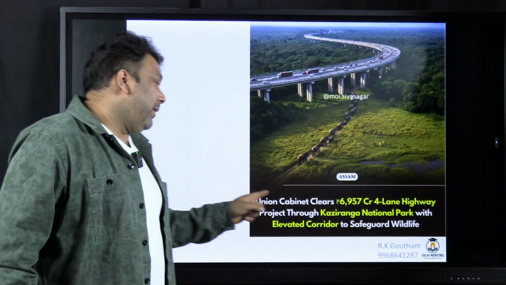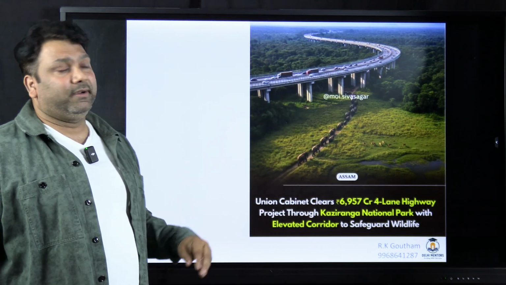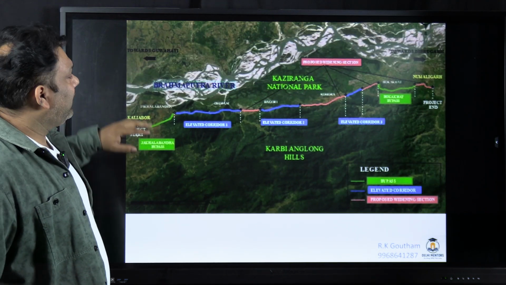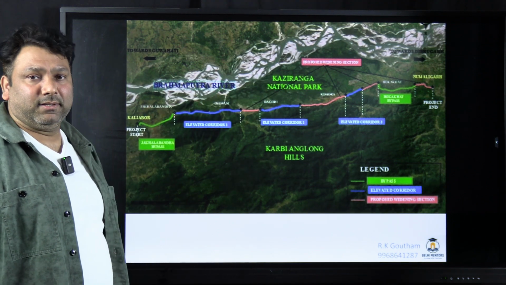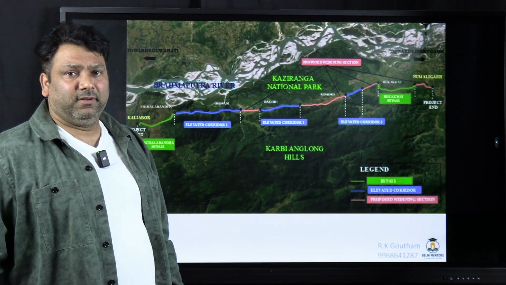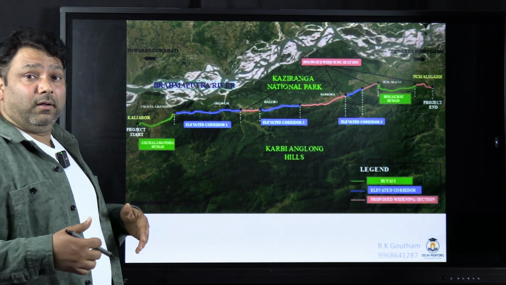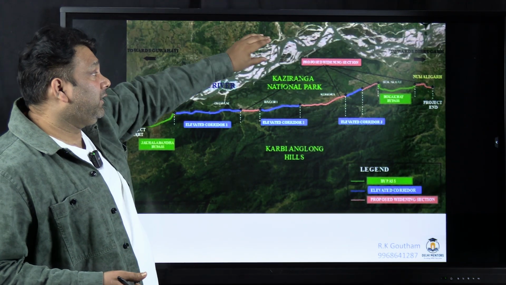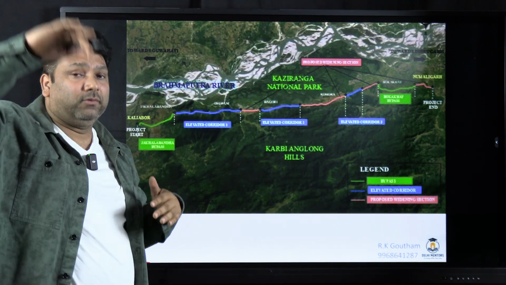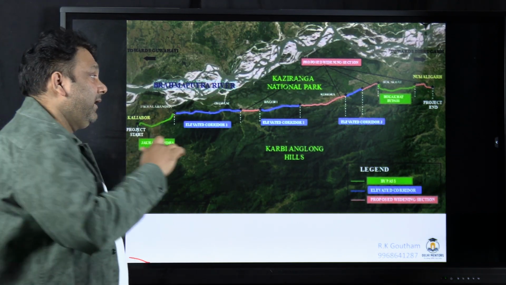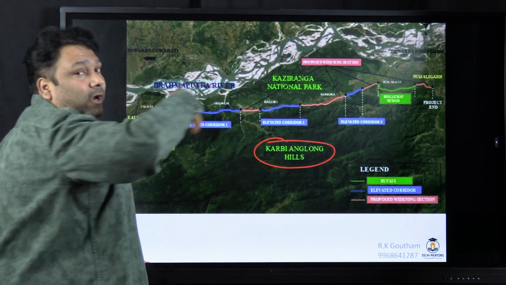Next, Union Cabinet clears elevated corridor over Kaziranga. You see here, there is the Brahmaputra river which is flowing. You have the Kaziranga National Park here, and the rhinos, hippos will be staying near the water. But whenever the flood comes, the water level increases in the Brahmaputra. So all these animals will be running to high ground. पहाड़ के ऊपर जाता है, and ये पहाड़ क्या है? Karbi Anglong Hills. So they will be running towards the Karbi Anglong Hills.